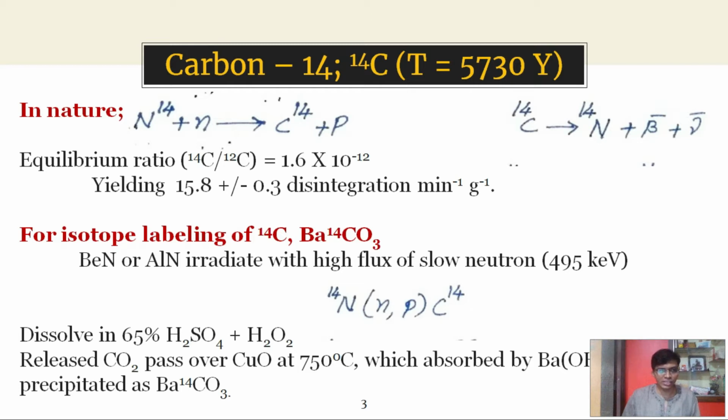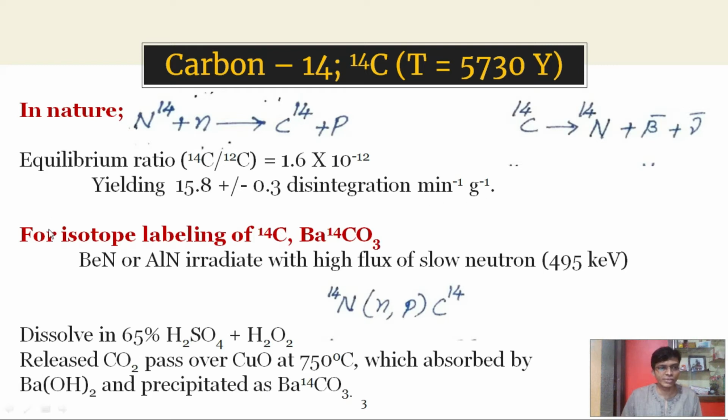This carbon 14 is present in the atmosphere in the form of isotopic labeled carbon dioxide. So in nature, along with the normal CO2, some amount of isotopic labeled carbon dioxide also exists, and during photosynthesis this carbon dioxide will enter a plant. It is observed that in a plant the equilibrium ratio between carbon 14 and carbon 12 is 1.6 into 10 raised to minus 12, and it yields 15.8 plus or minus 0.3 disintegrations per minute per gram.